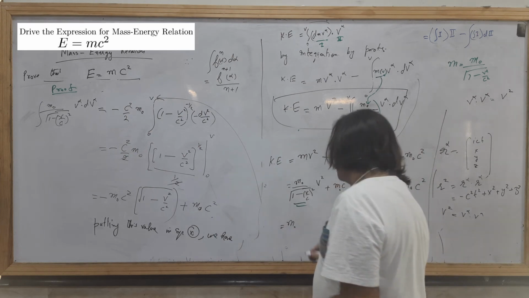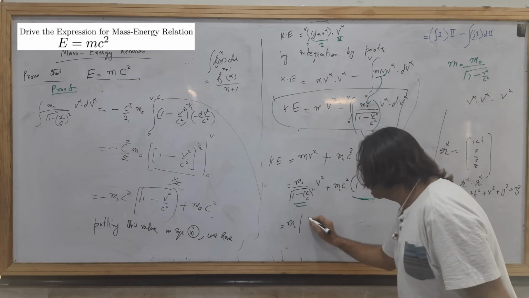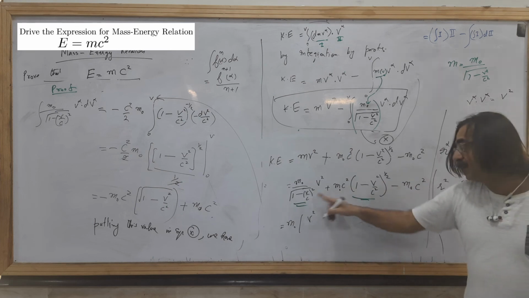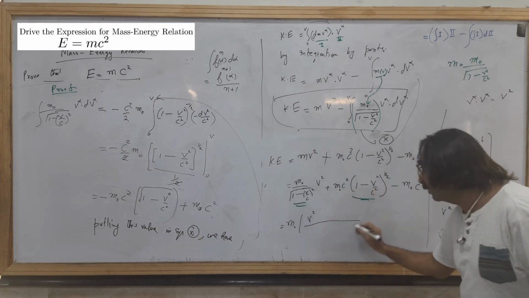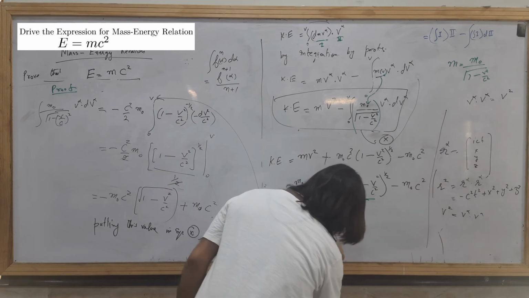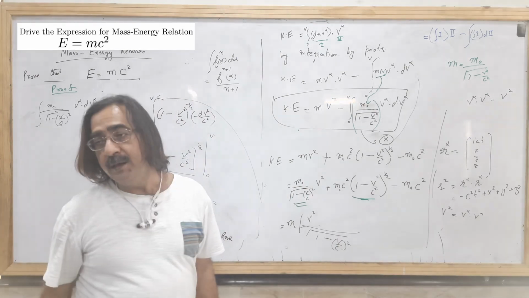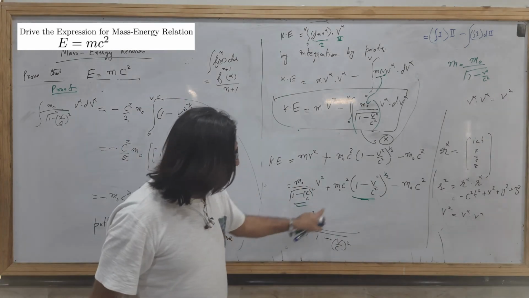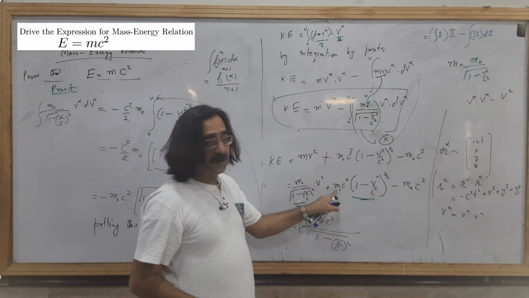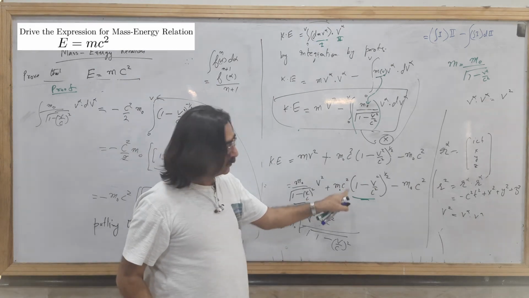Multiplying v square by 1 minus v over c square, this will be v square plus c square, with m naught taken as common.